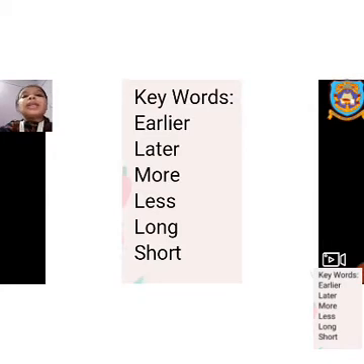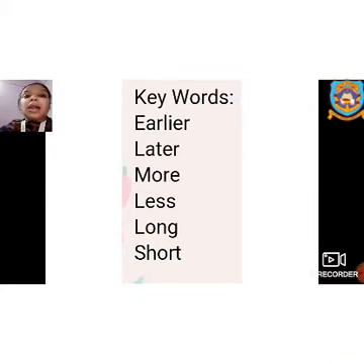The key words which are used in this chapter are earlier, later, more, less, long and short. Earlier and later are used for events happening at different times, which come before or which come afterwards. Just like numbers. Suppose I have the number 5, which number will come before 5? 4, isn't it? Which number will come after 5? That is 6. Similarly, earlier and later are used for events happening before and afterwards. The next is more or less. That means which event will take more time and which event will take less time. Similarly, long and short are also used for events occurring over time.